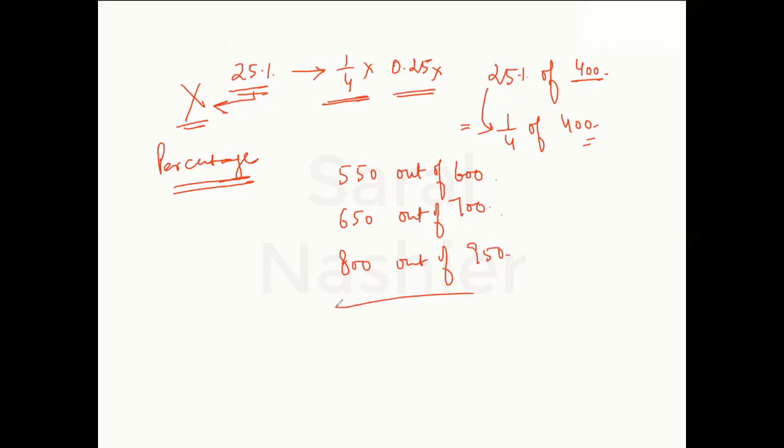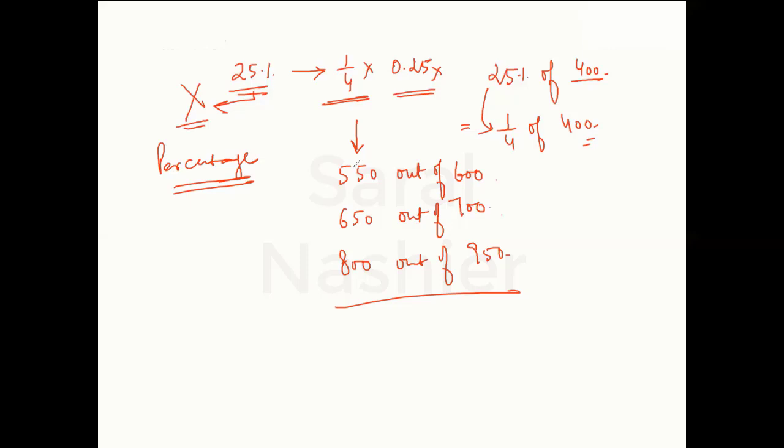I want to assess their performances. I wanted to know who has performed better than the others. So if they only tell me their scores rather than the maximum marks, one of them says I have scored 550, other one says I have scored 650, one says 800. I would not be able to decide it. I'll ask them, okay, out of how much have you scored this?